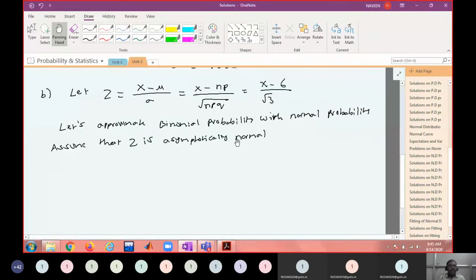Then we have to find out the standard scores, for x1 equal to 4 and x2 equal to 7.